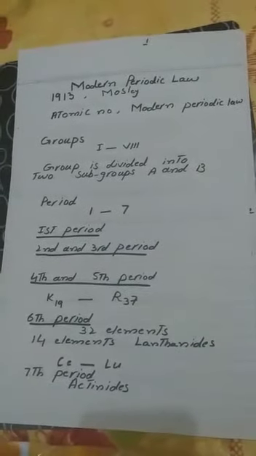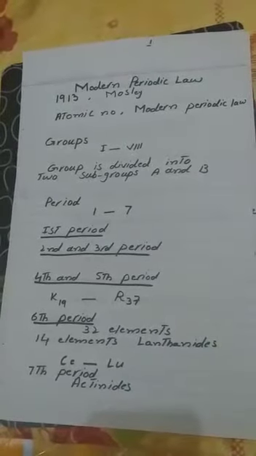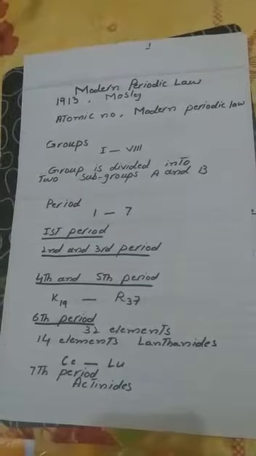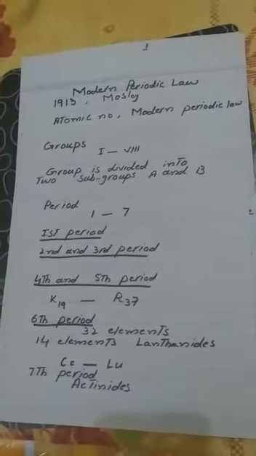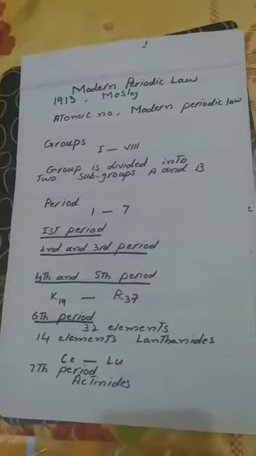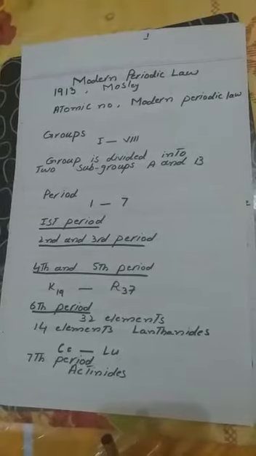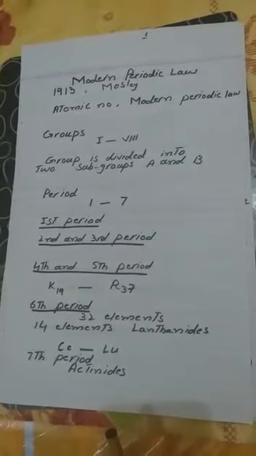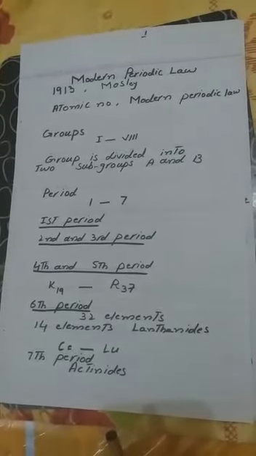Our next topic is modern periodic law. The second name is Moseley periodic law. In 1930, Moseley discovered atomic number. First he discovered atomic number, then he introduced this law. After the discovery of atomic number, the periodic table was improved. Improvement is based upon modern periodic law.